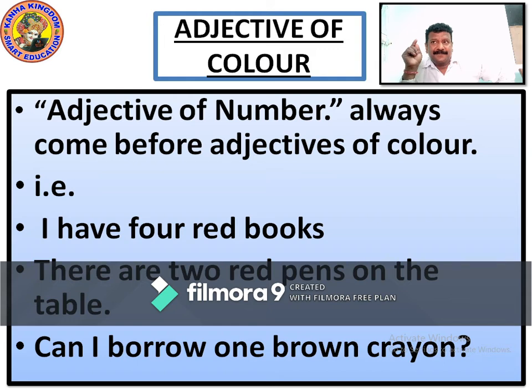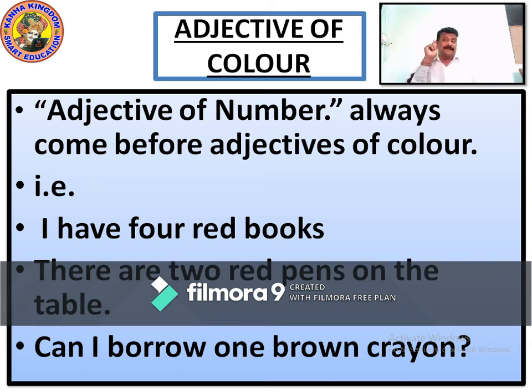Understood? Adjective of number always comes before color. 1 brown crayon, 2 red pens, 4 red books. When we talk about 4 red books, here adjective of number is what? 4. Adjective of color is what? Red. Then comes books.